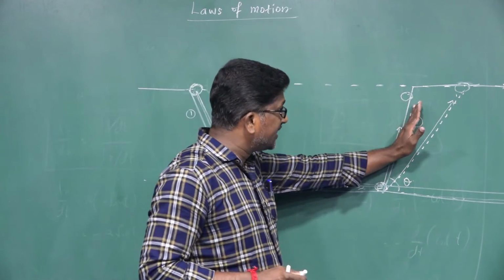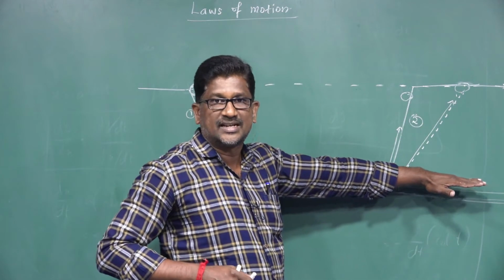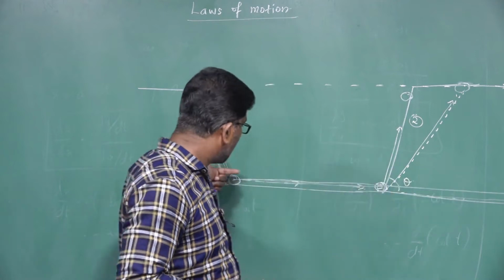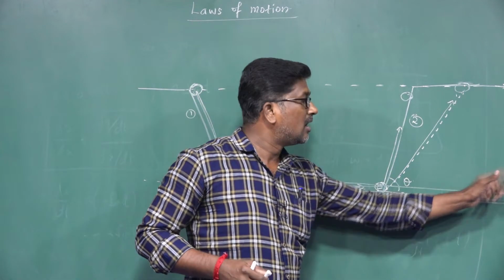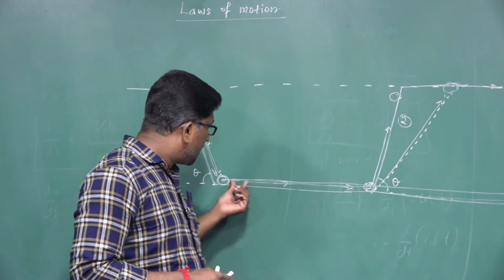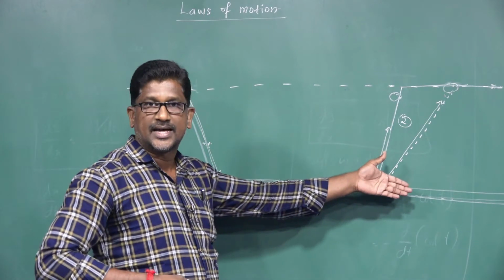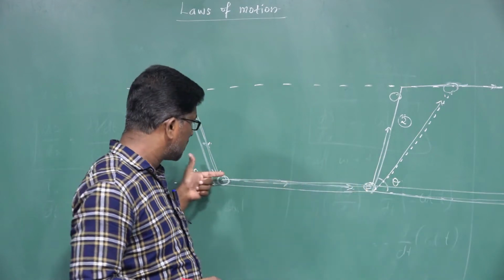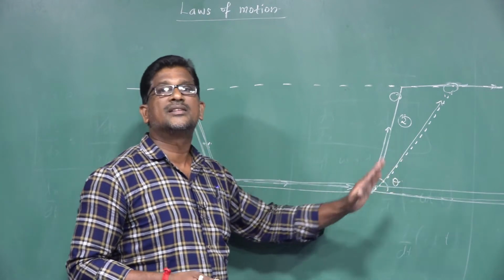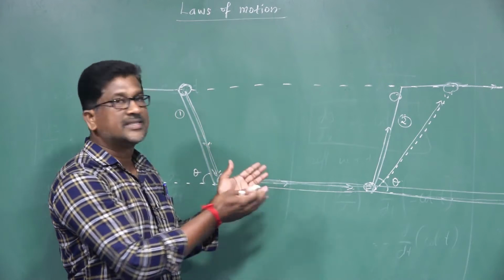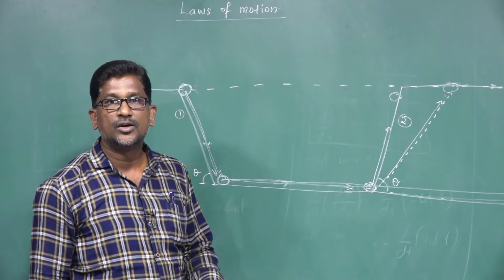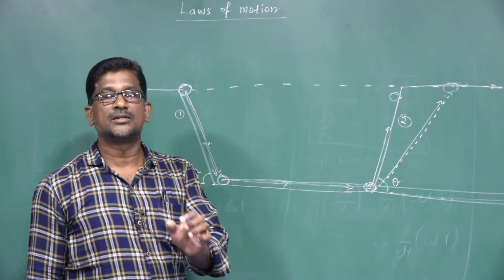When the second inclined plane is made horizontal, the ball continues moving along the horizontal direction. But here there is no external force acting on the ball along the horizontal direction. So without external force, the ball moves along the horizontal direction. So by using this experimental arrangement, Galileo proved Aristotle's statement was wrong.